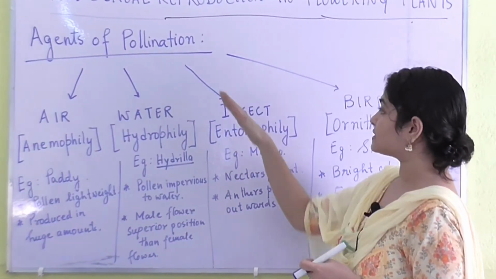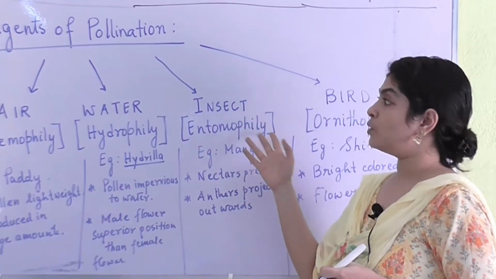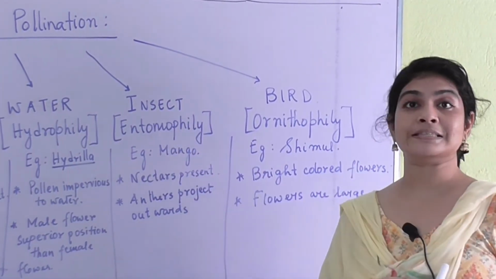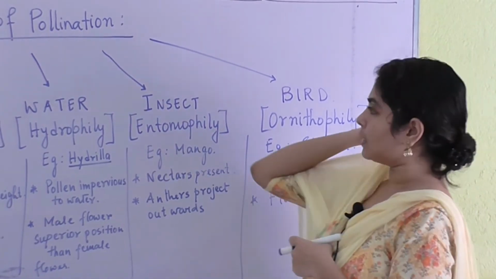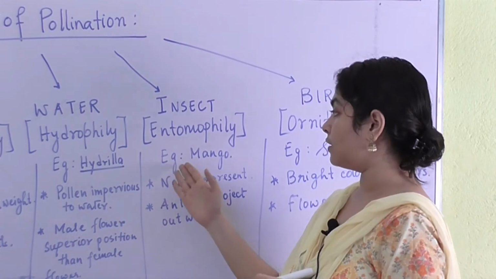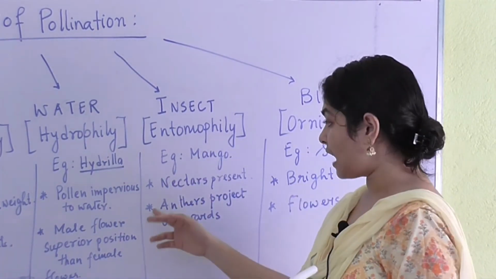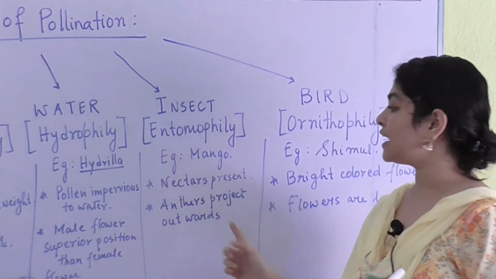Now we are coming to the next type of pollination, known as entomophily, which takes place through the agent which are insects. When insects are involved, nectar is definitely involved in those flowers or plants. So nectars are present, and the anthers project outward.